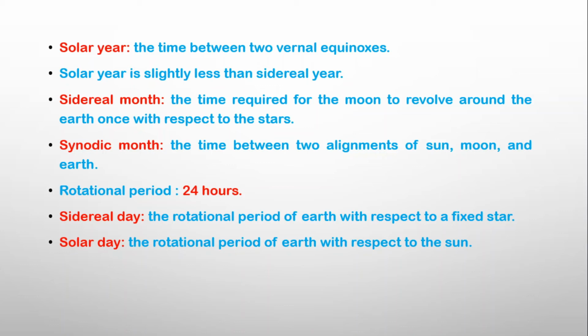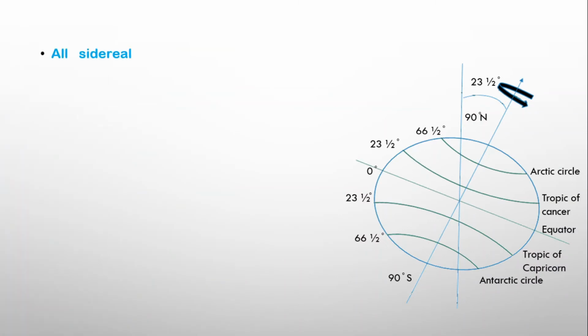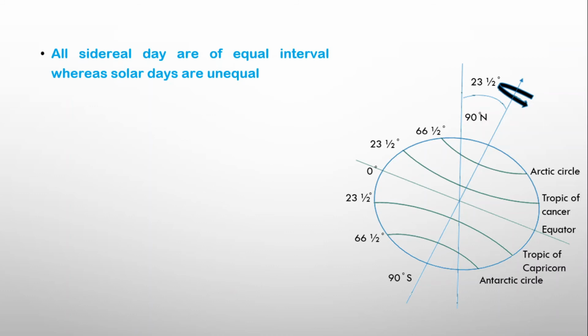The Earth moves in its orbit by approximately 1 degree in 1 day. For this reason, it needs to rotate extra in order to return to the solar meridian. Therefore, the solar day is slightly longer than a sidereal day. All sidereal days are of equal interval, whereas solar days are unequal. The Earth rotates from west to east. That's why we see the Sun rise in the east and set in the west.